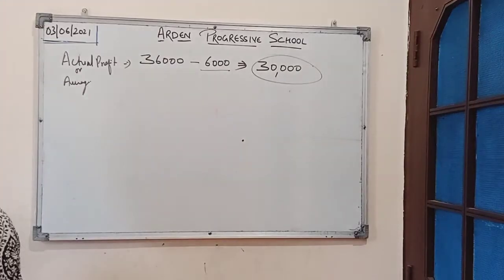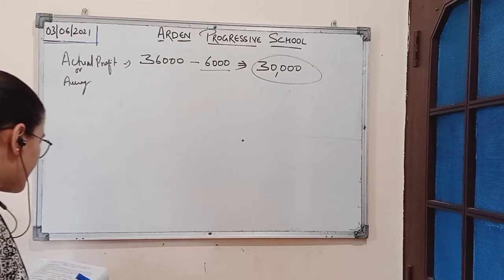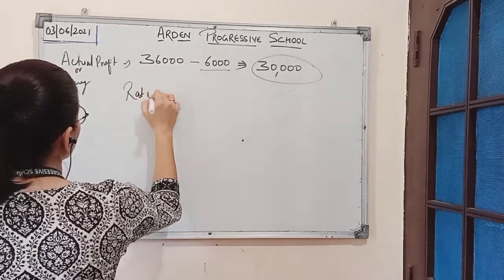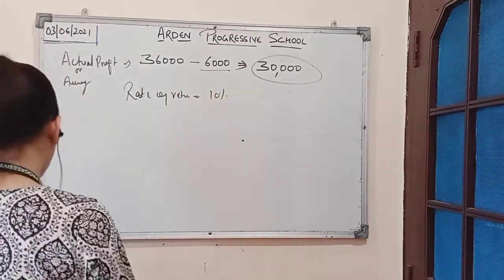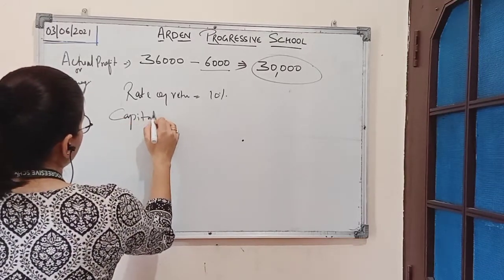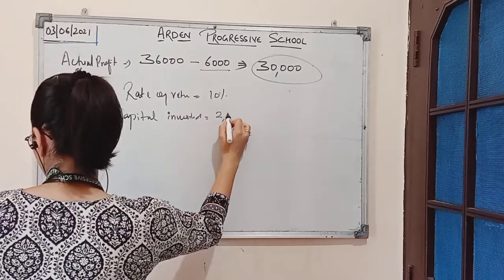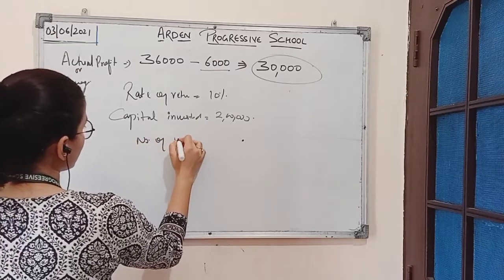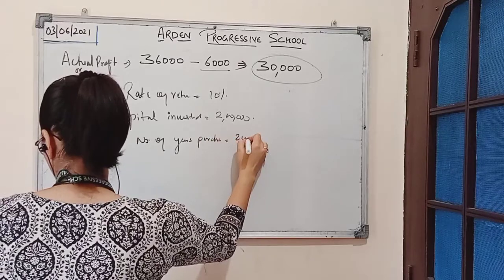Now, we have been given the capital invested in the business and the rate of return. Rate of return is 10%, capital employed, or we can say capital invested, is rupees 2 lakh, and number of years purchased is 2 years.